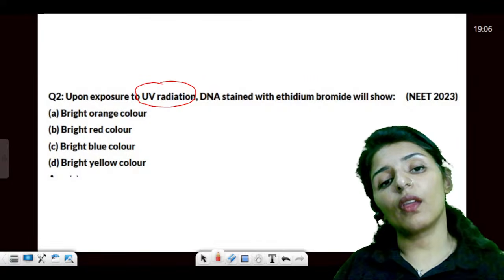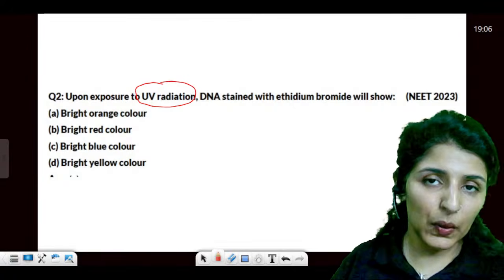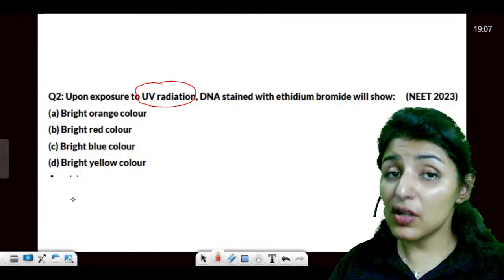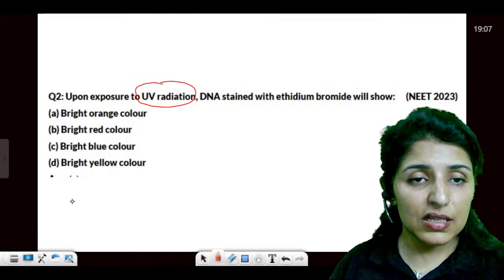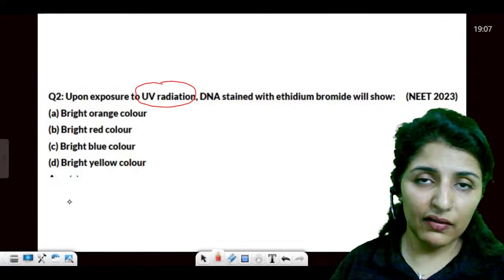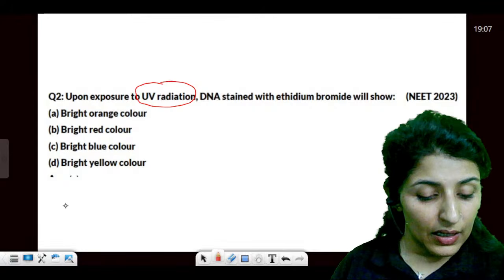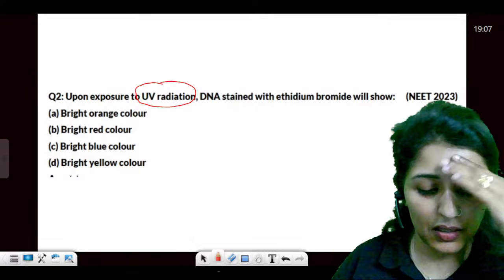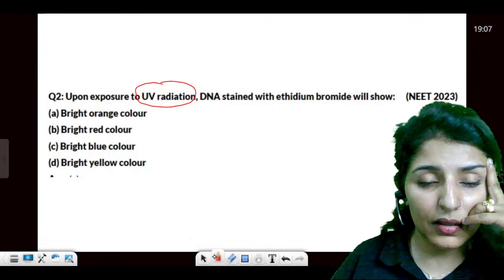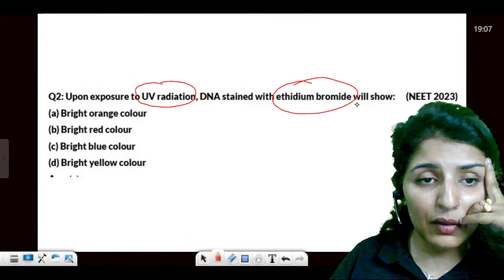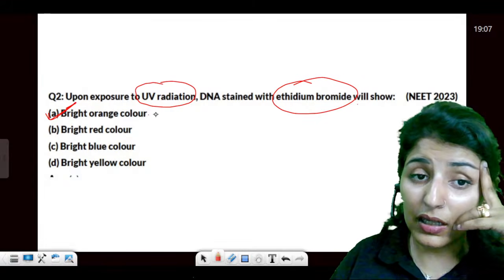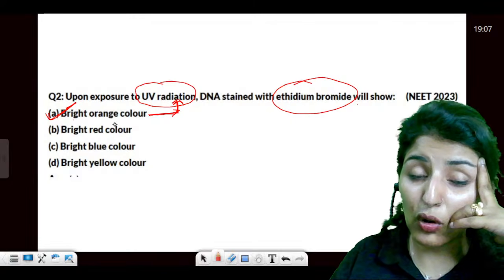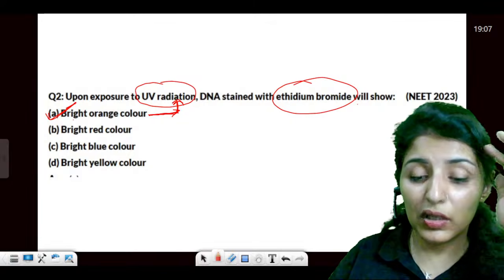See, one is your cloning PBR 322, cloning vectors, and methods of transformation, and then this electrophoresis. These are very, very likable topics. Tetracycline resistance from the previous gene. Okay, I'll explain it. Wait. Let's solve this question and then we'll go by it. So DNA stained with ethidium bromide will show bright orange color, but only in the UV radiation. Ethidium bromide can be seen as bright orange color, but only in the UV radiation.